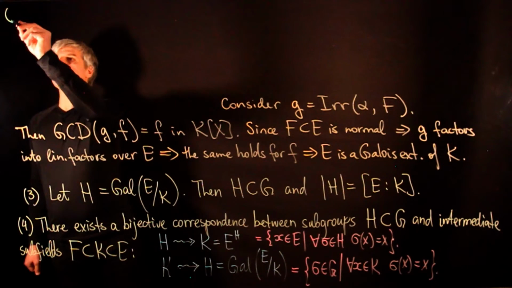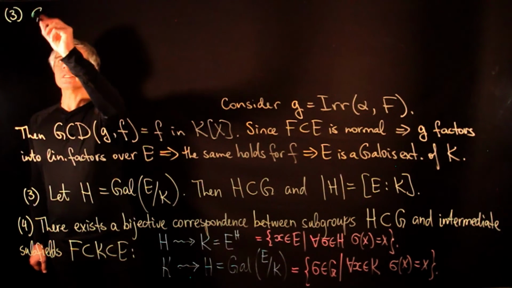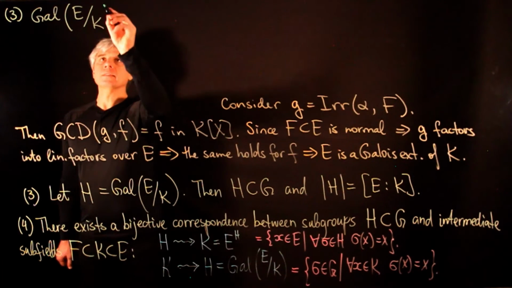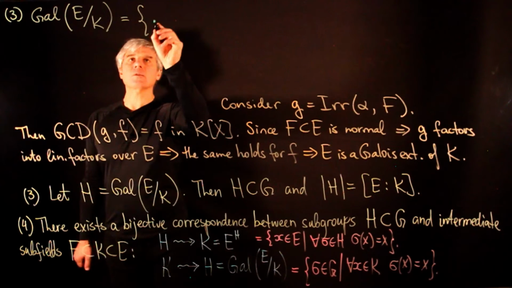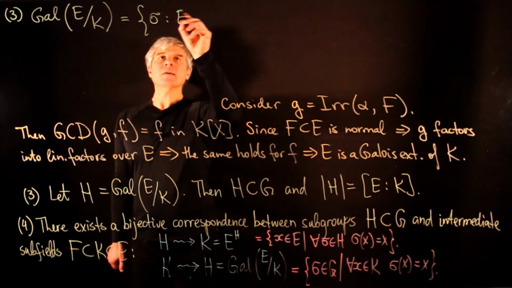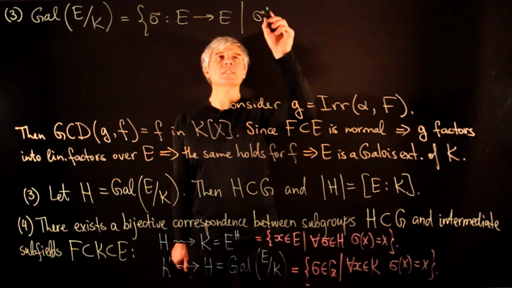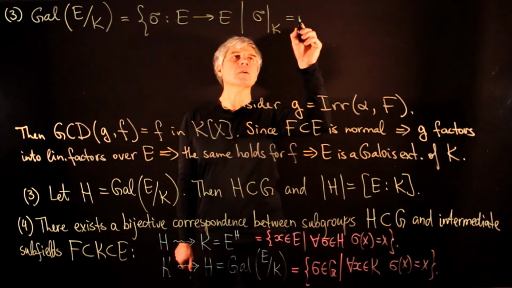Now let us prove part 3. So what is the Galois group of E over K? This is the set of sigma from E to E, automorphisms, such that sigma restricted to K is equal to identity.